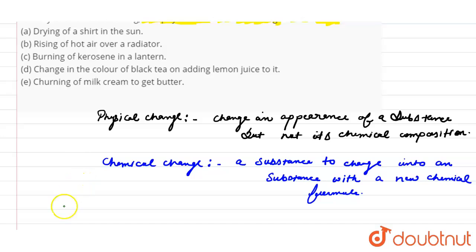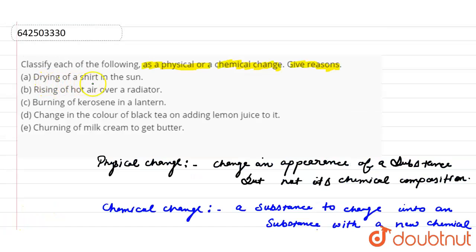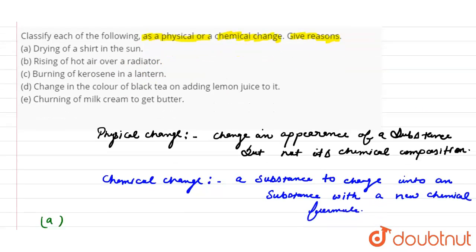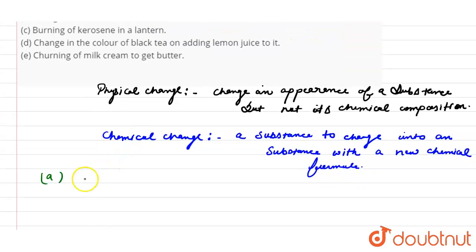The first one is A, drying of a shirt in the sun. It is a physical change, because there is evaporation of water, but no change occurs in the composition of the substance.